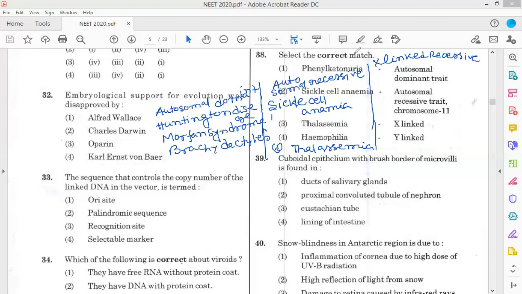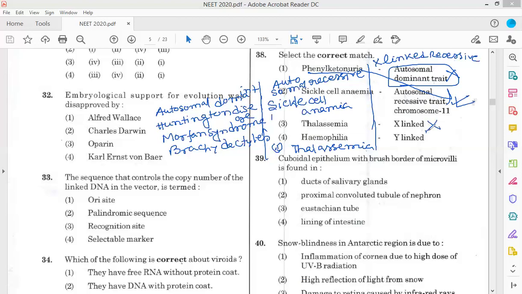Now see the options. Phenylketonuria, autosomal dominant trait? PKU, phenylketonuria, is autosomal recessive, so it's not. Sickle cell anemia, autosomal recessive trait, chromosome 11. Yes. Thalassemia is X-linked?